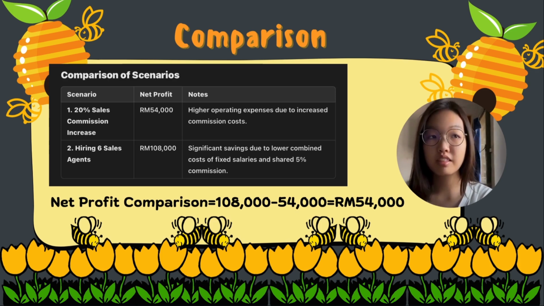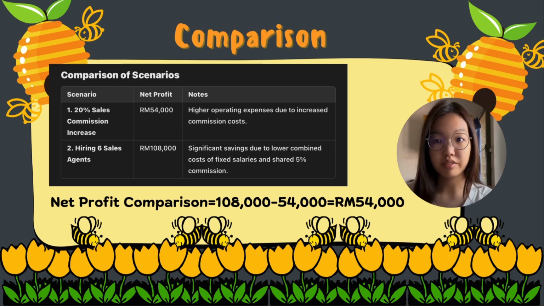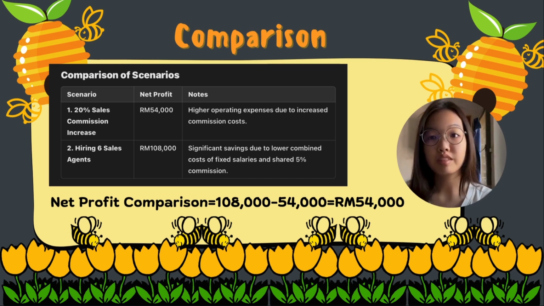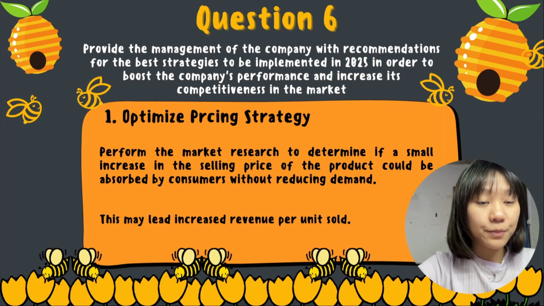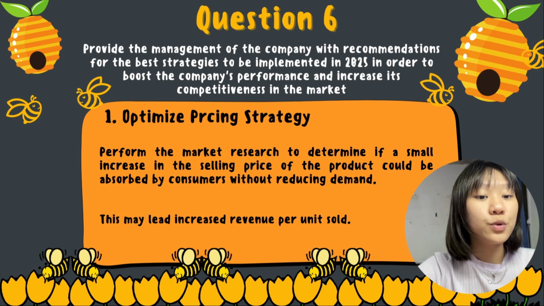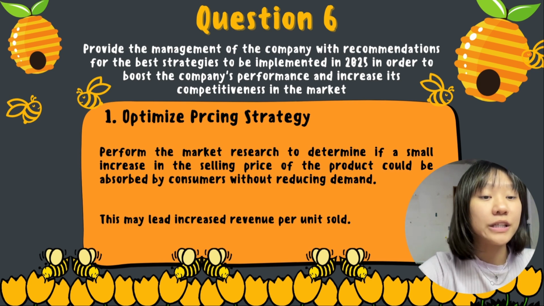So the proposed system reduced cost by 54,000, which is 608,000 minus 54,000, and in the end, the manager must approve the new proposed solution, which is hiring 6 sales agents, because it can reduce the total cost of the company and improve the sales performance. For question 6, provide the management of the company with the recommendation for the best strategy to be implemented in 2025 in order to boost the company performance and increase its competitiveness in the market.